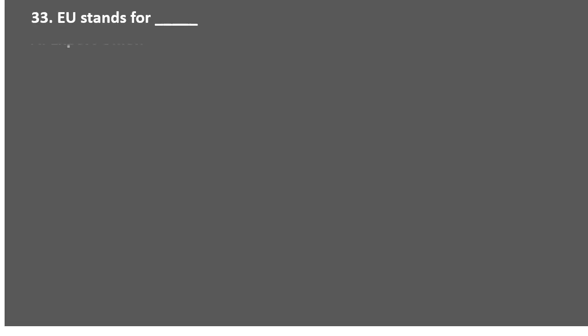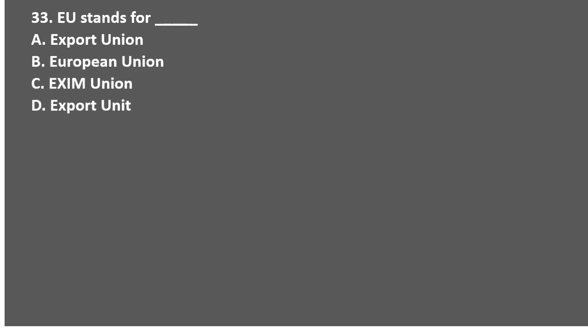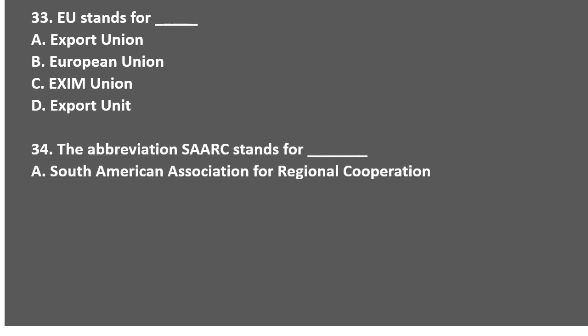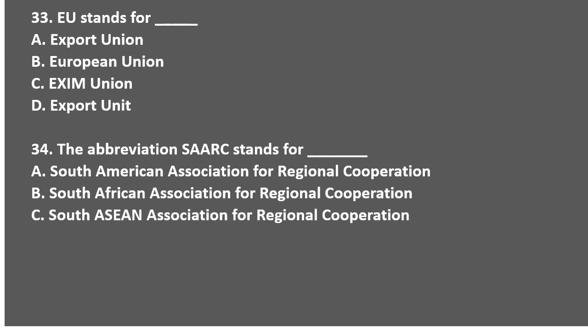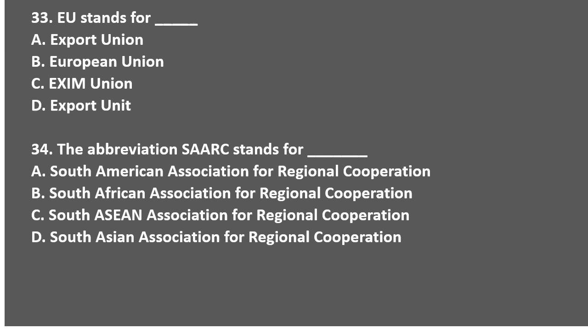EU stands for, options are Export Union, European Union, Exim Union and Export Union. The correct answer is option B, European Union. The abbreviation SAARC stands for, options are South American Association for Regional Cooperation, South African Association for Regional Cooperation, South Asian Association for Regional Cooperation and South Asian Association for Regional Cooperation. The correct answer is option D, South Asian Association for Regional Cooperation.